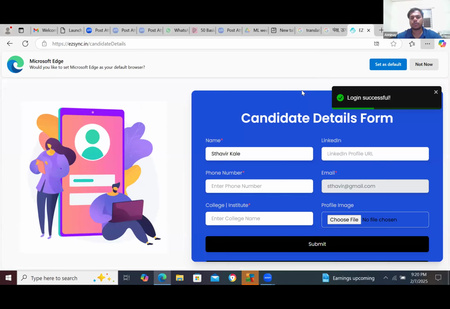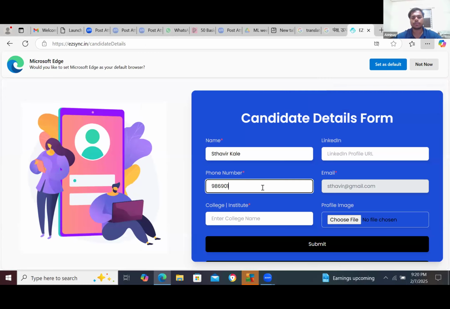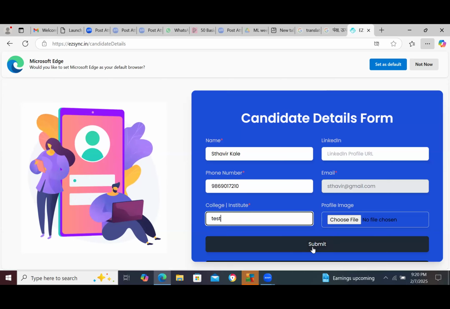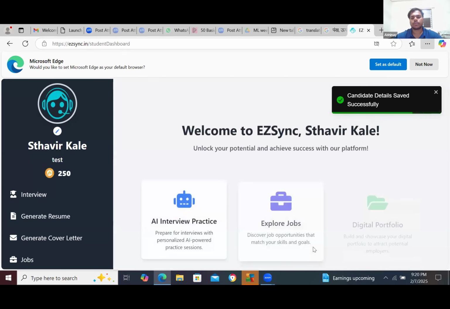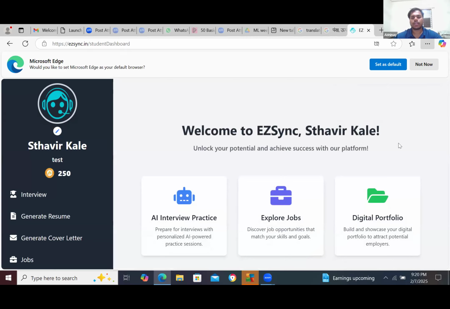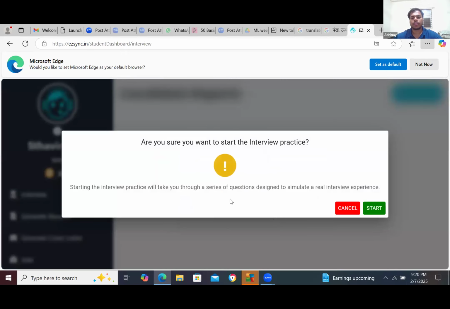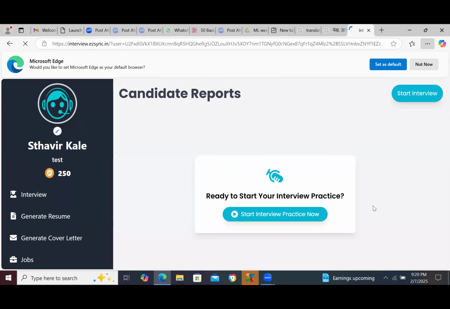You can fill out some information, phone number or anything you want, and submit over here. Just enter the email ID. So you will end up at the dashboard. Click on the interview over here. Exactly, and you can start your interview. Click on any of the buttons. It asks some real-life interview questions.